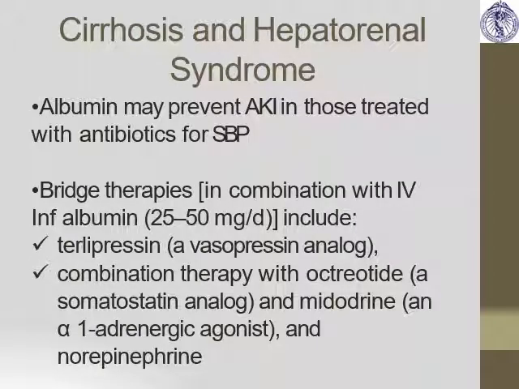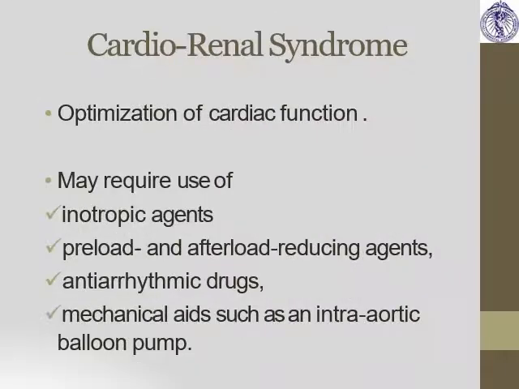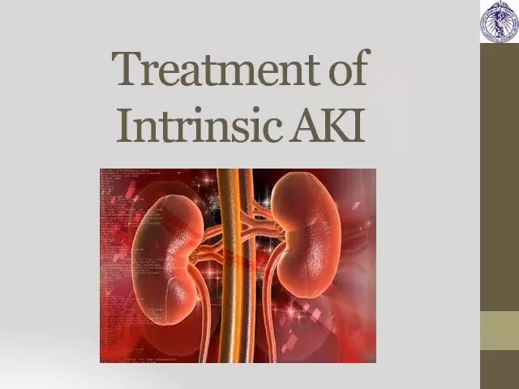Cirrhosis and hepatorenal syndrome. If there is cirrhosis, that is hepatorenal syndrome, then albumin may prevent AKI in those treated with antibiotics for spontaneous bacterial peritonitis. And the vasopressor that is used is terlipressin, or combination therapy with octreotide and midodrine. Cardiorenal syndrome: optimization of cardiac function. First, it will require inotropic agents, preload and afterload reducing agents, antiarrhythmic drugs.